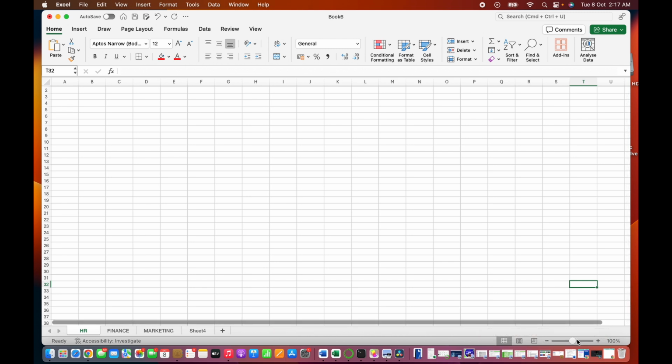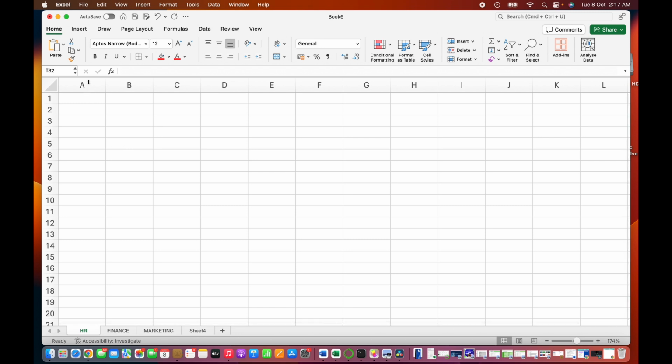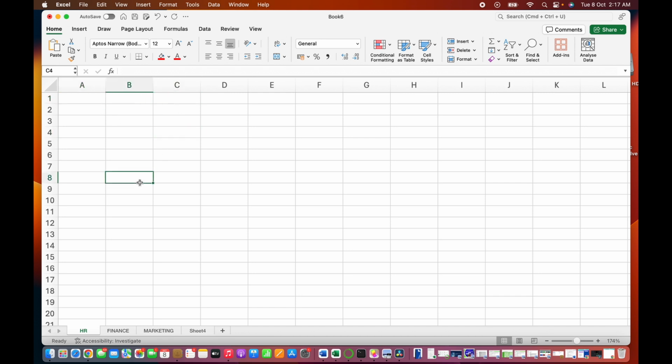So now the intersection between the column and the row is what we call a cell. We have so many cells here because there are so many intersections. And then cells are named based on the column and the row. Cells are given names or addresses based on the column and the row. So for example, if I need the name of this cell, it's in column H and row 6.